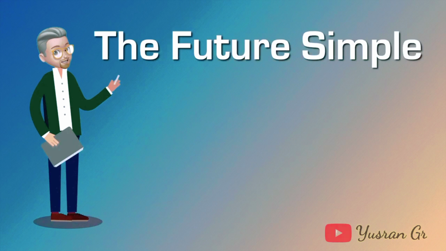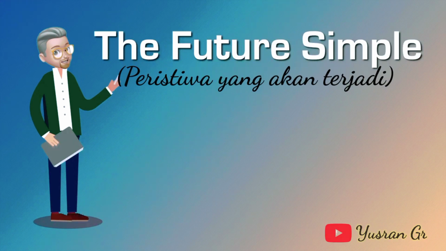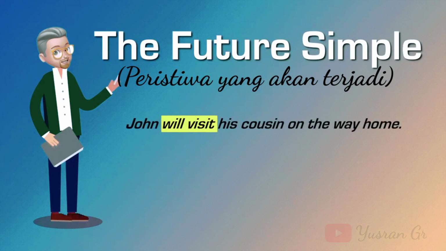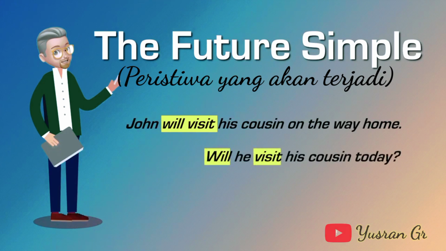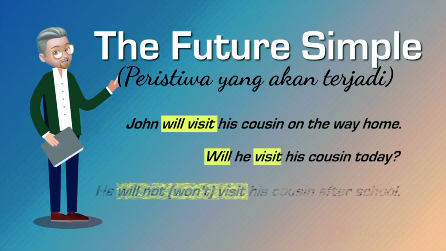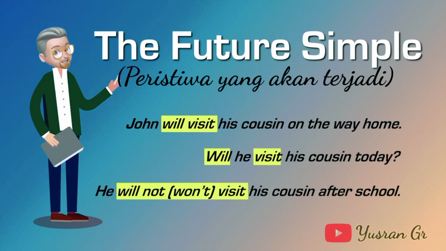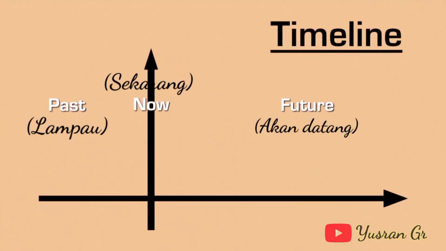In today's lesson, we're going to take a look at the future simple. Yes, John will visit his cousin on the way home. Will he visit his cousin today? He will not, or he won't visit his cousin after school. So let's get started. First, we're going to take a look at the timeline.